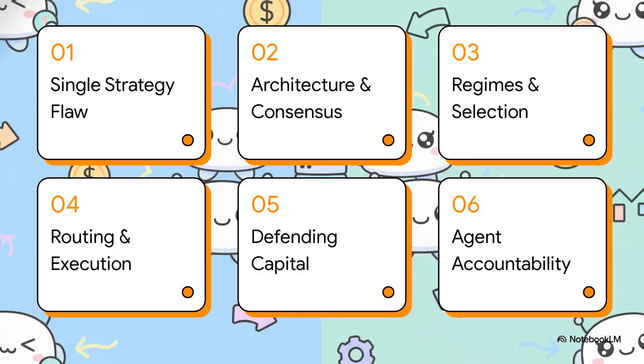Here's the roadmap for our explainer today. We're covering 1. The single strategy flaw. 2. Swarm architecture and consensus. 3. Regimes and dynamic selection. 4. Smart routing and execution. 5. Defending capital with risk. And 6. Agent staking and accountability. Let's get going. Section 1.